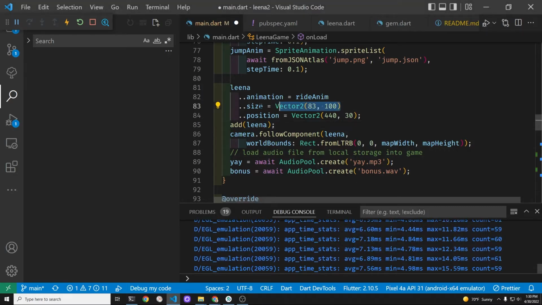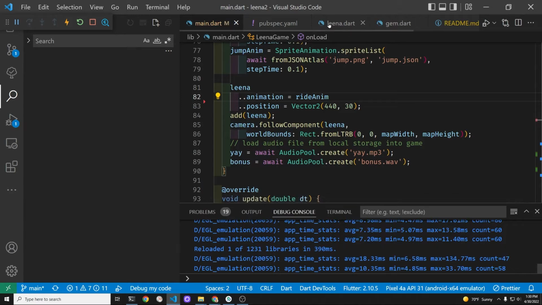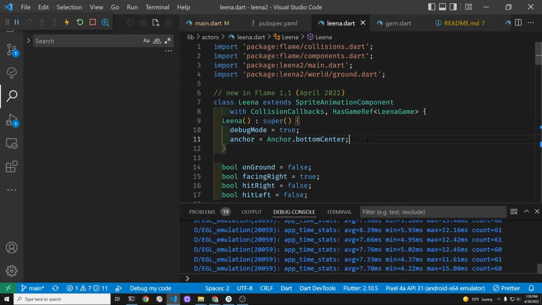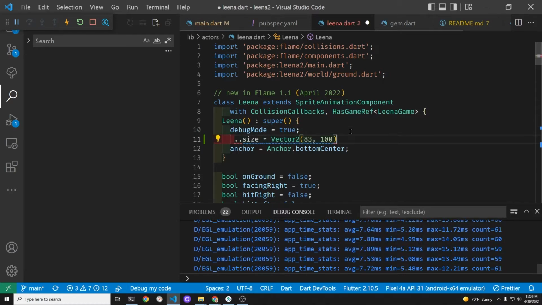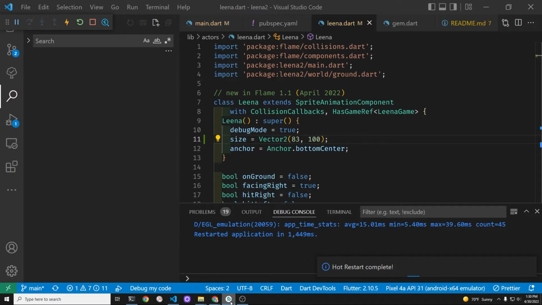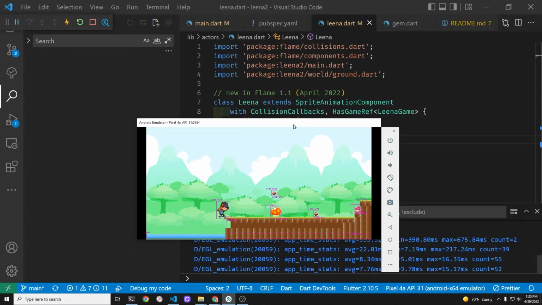Currently, we have the size of Leena that's set in the onLoad method within the main Dart file. I'm going to move the size over into the class inside of the constructor. By specifying the size within the initializer, we'll have access to the size of Leena, which maybe we'll use for the hitbox. What I want to do is make the skateboard or the hitbox width a little bit more narrow, because the skateboard is actually more narrow than the full width of the sprite component here.